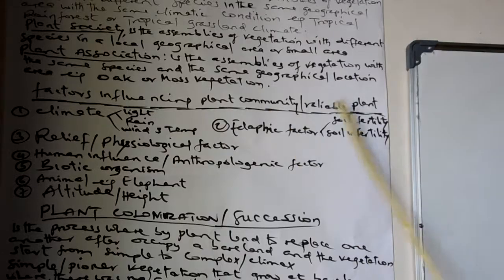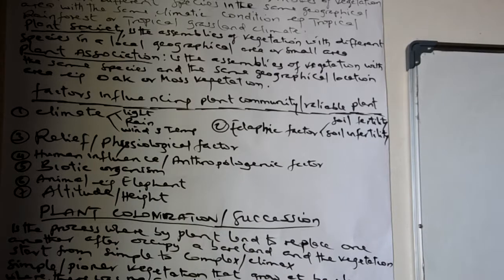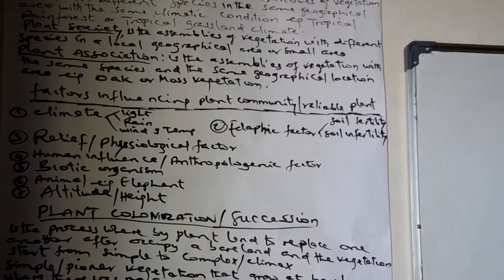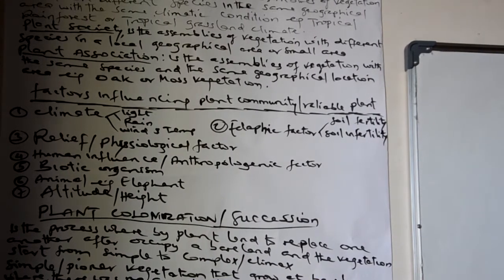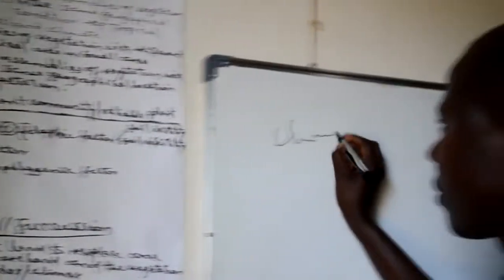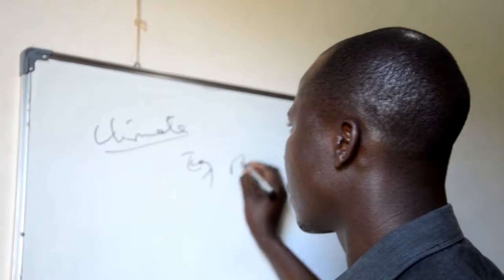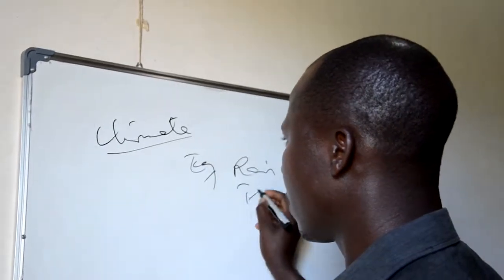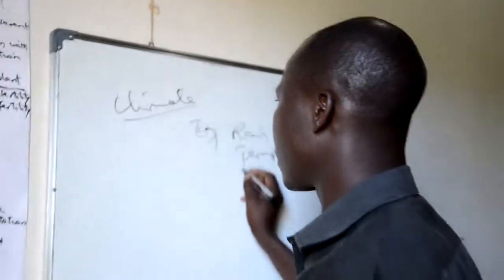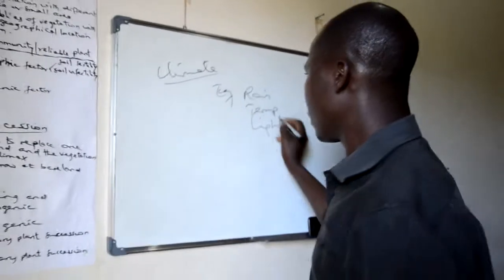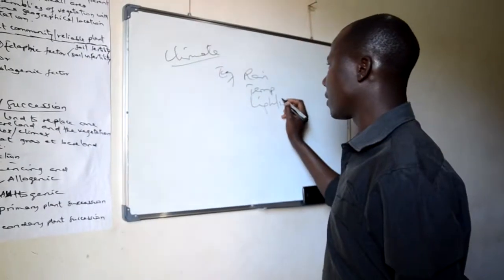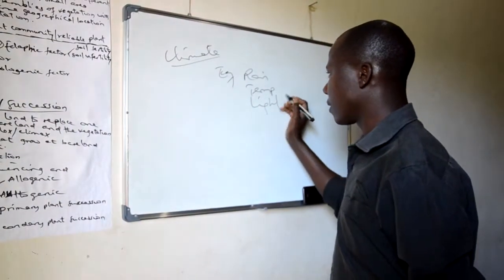Factors influencing plants. Climate. Climate is the one which can influence rain formation, light, wind, or temperature. Example, in the equatorial region, there is high rainfall and high temperature, and the light is high in nature, so photosynthesis can happen.